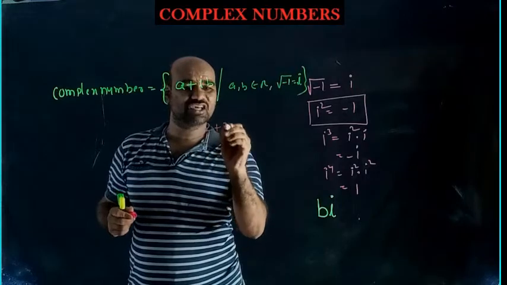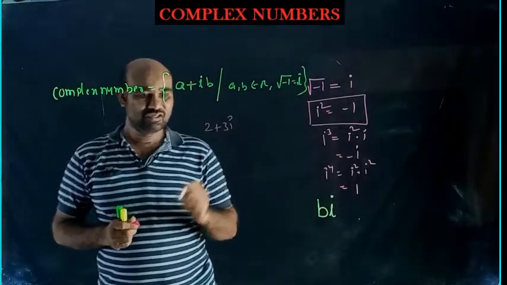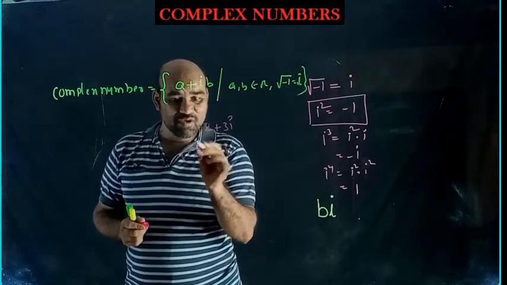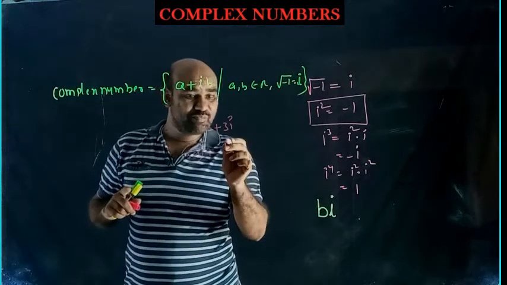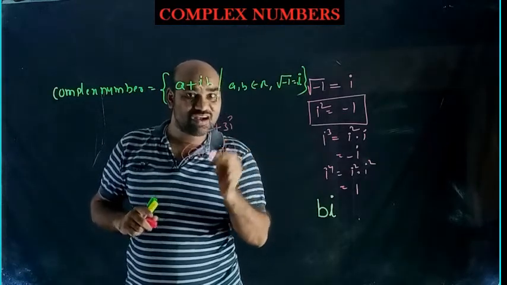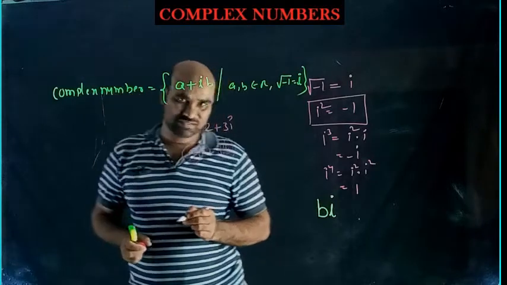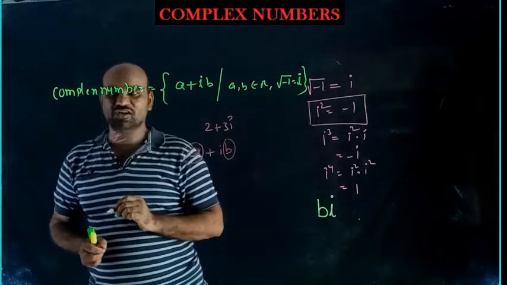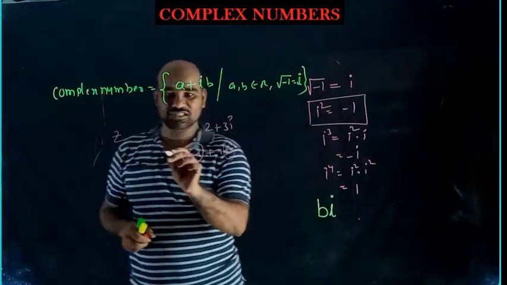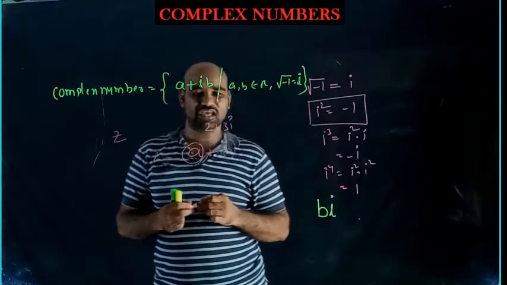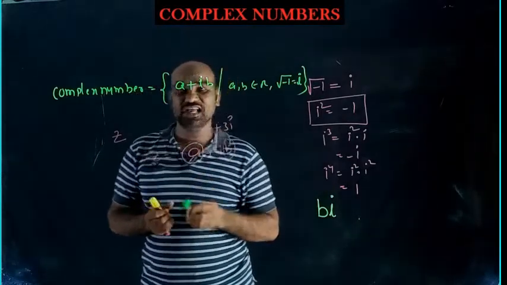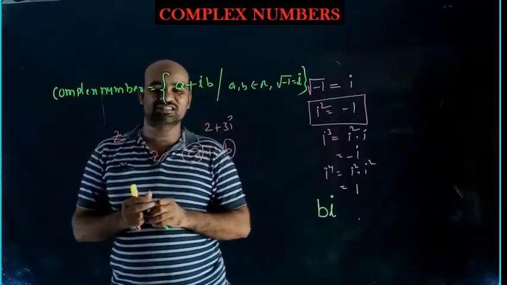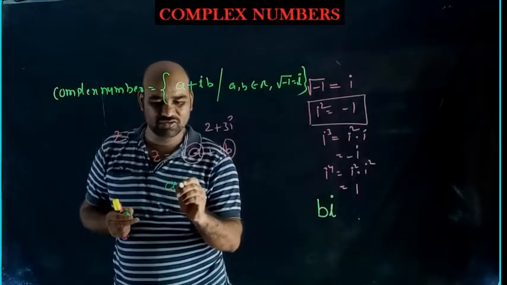2 plus 3 iota is a complex number. So in a plus iota b, a is called the real part of this complex number, and b, not iota b, is called the imaginary part of that complex number. Generally complex numbers are denoted by z, capital Z, and the set of complex numbers is denoted by C. For example, this z is equal to a plus iota b. Here a is called the real part of this complex number and b is called the imaginary part of this.